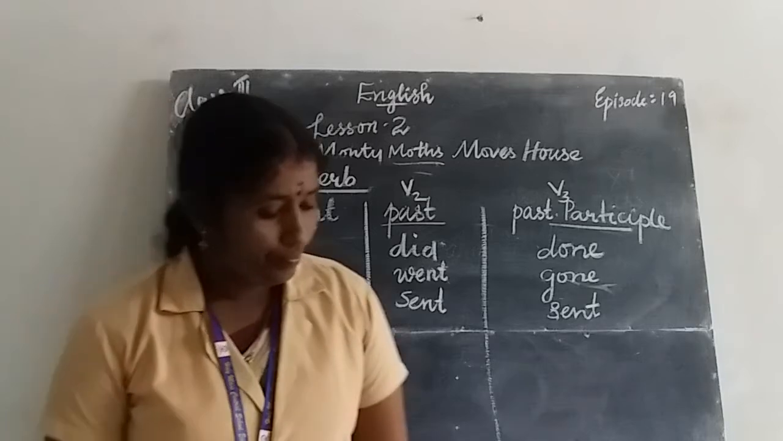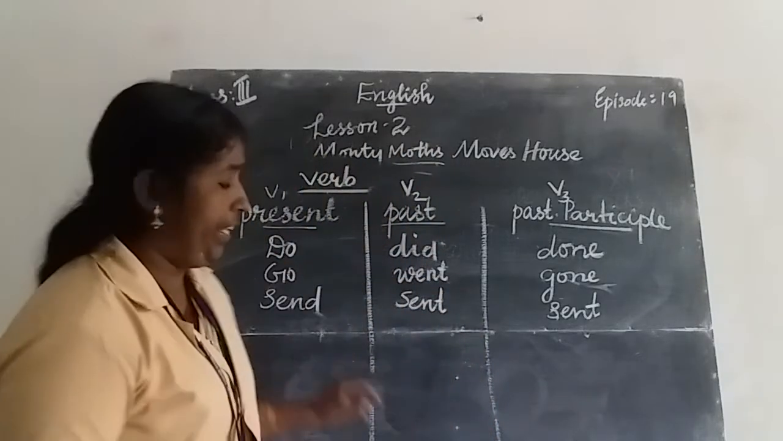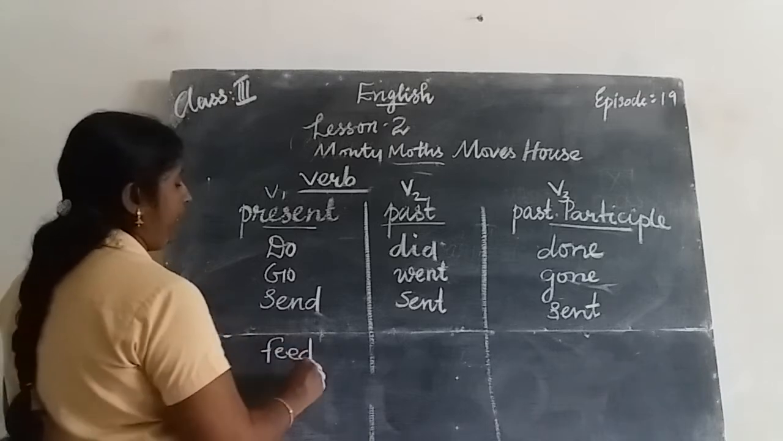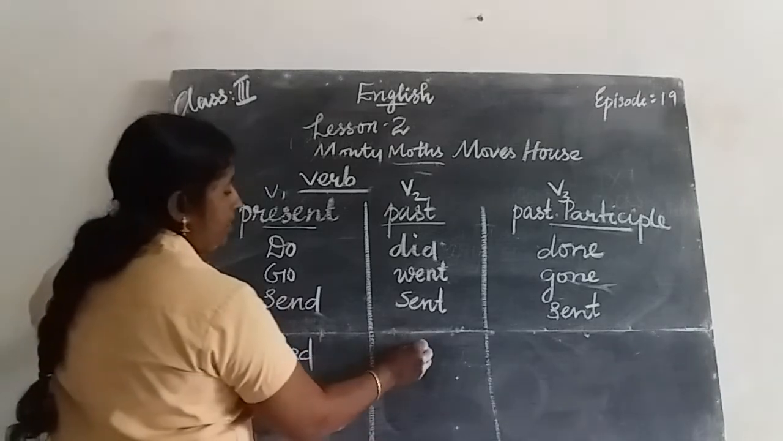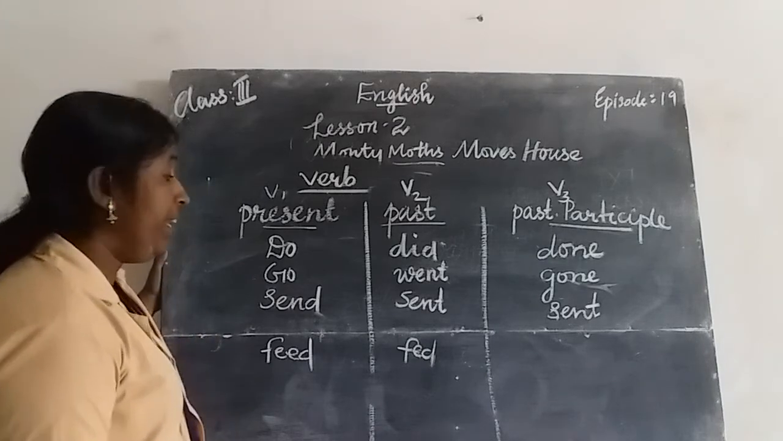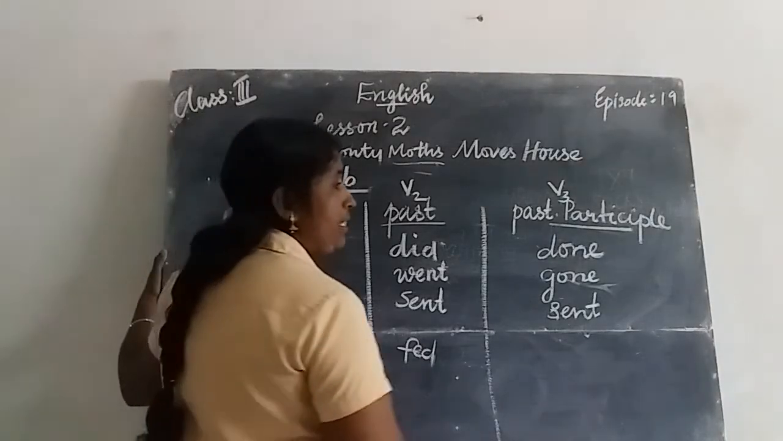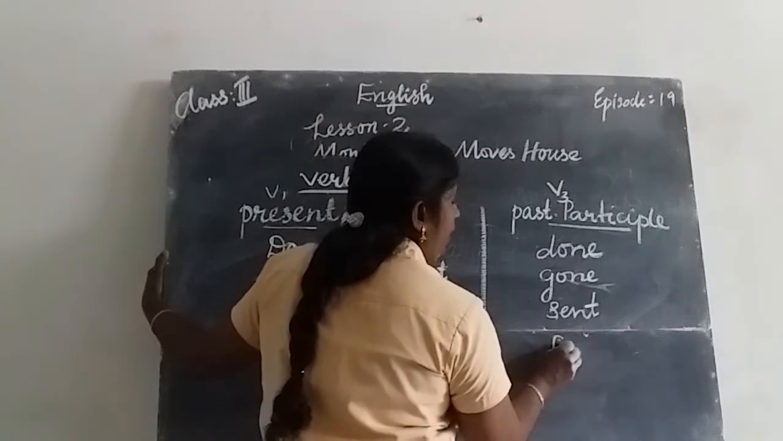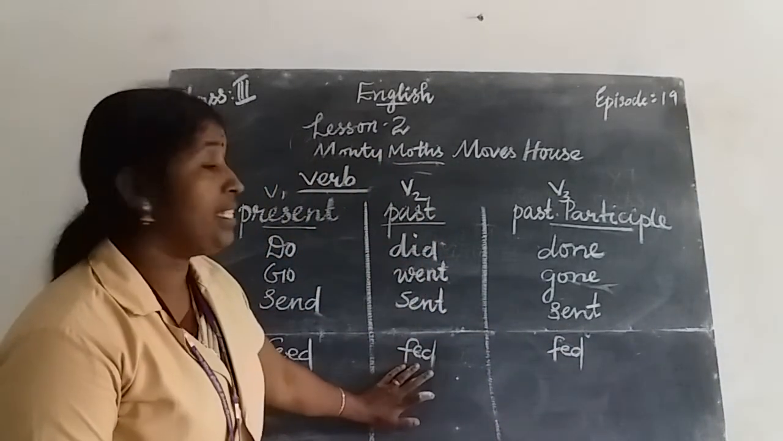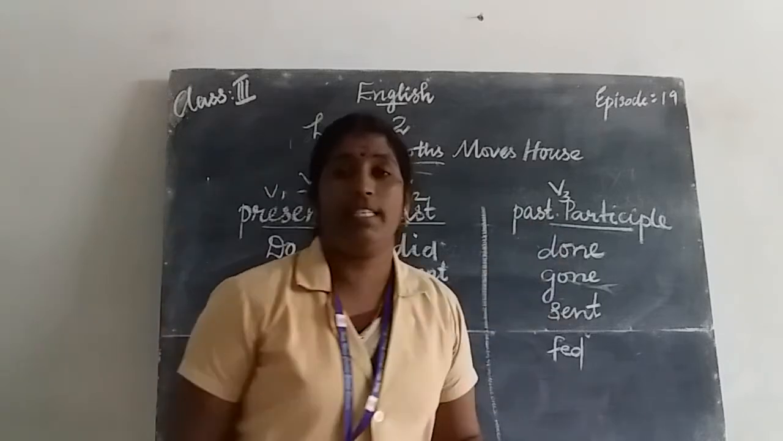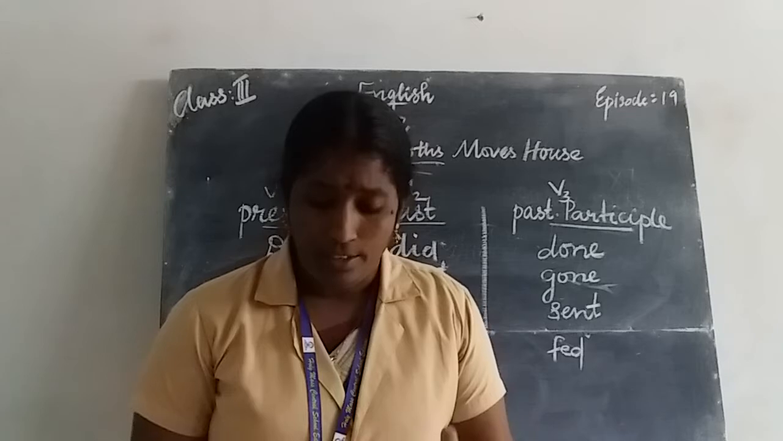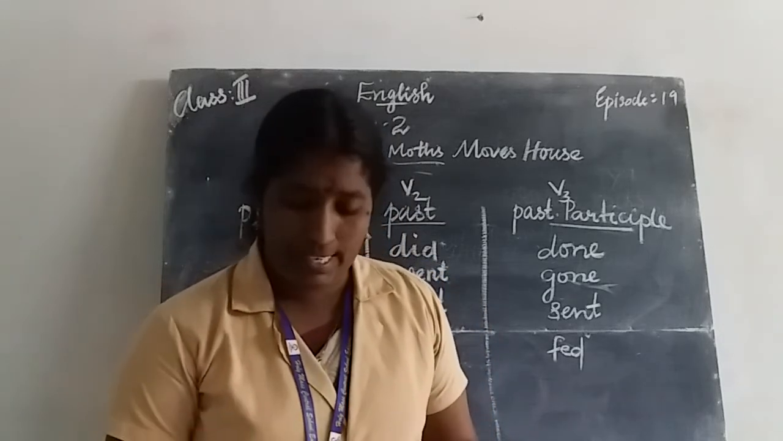The next one, feed. F-E-E-D, feed. The past tense is fed, F-E-D. And the past participle is also F-E-D, fed. The V2 form, the past tense, and the V3 form, the past participle, are the same. Feed, fed, fed.